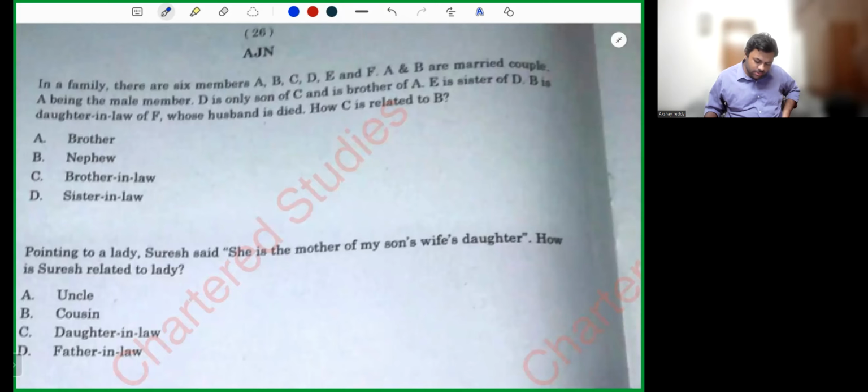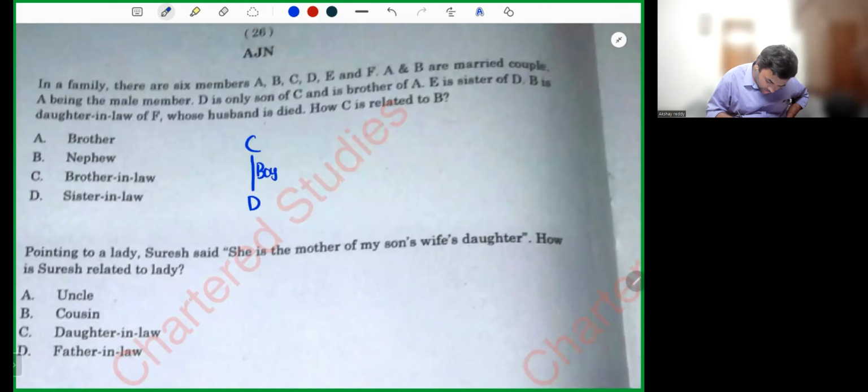In a family, there are 6 members, A, B, C, D, E, and F. A and B are married couples, A being the male member.